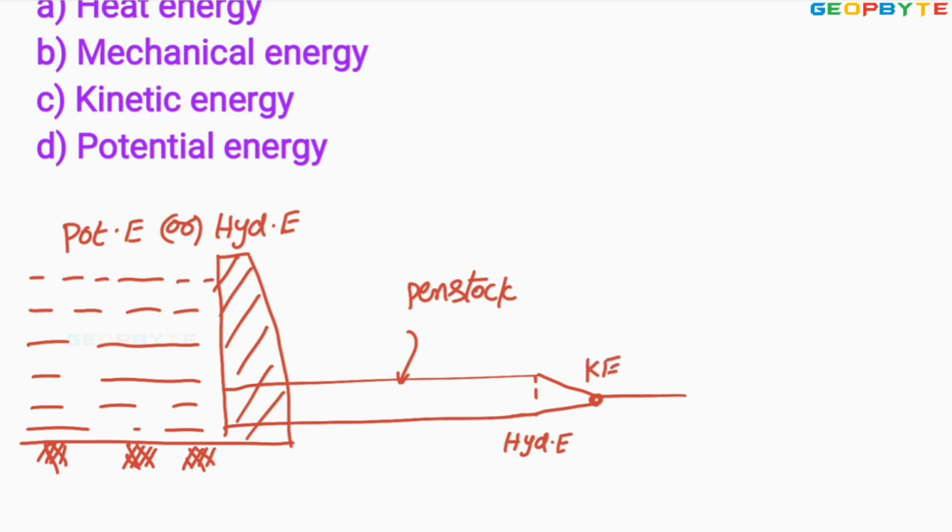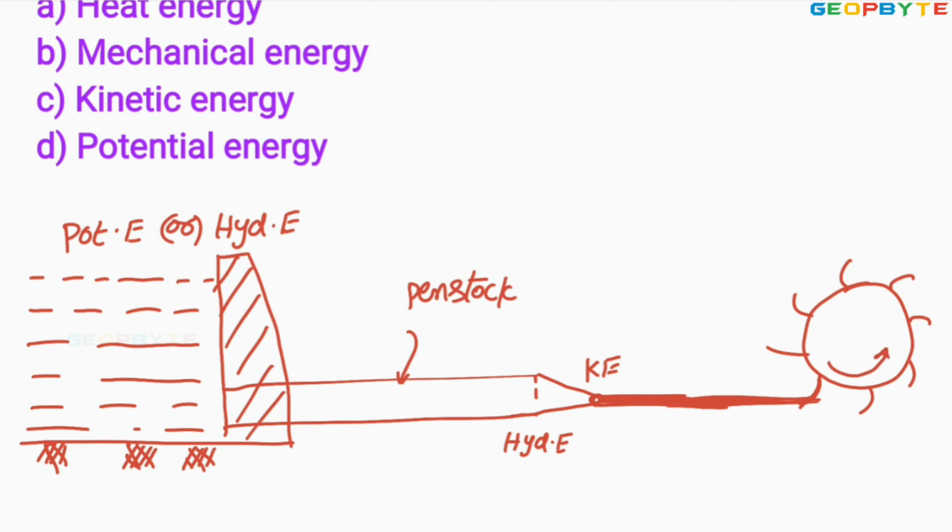That means a high velocity jet is coming out from the nozzle. That high velocity jet is pushing the turbine blades. The turbine is arranged like this, with a turbine rotor. A number of blades are placed around the circumference of the rotor like this. This water jet is hitting the turbine blade, therefore the turbine is going to rotate.